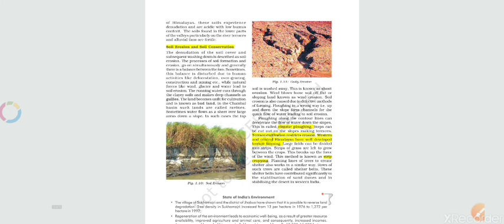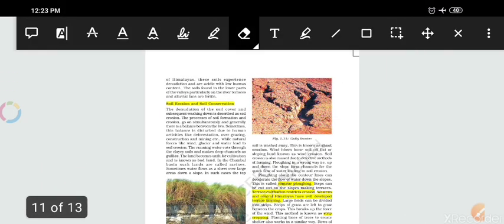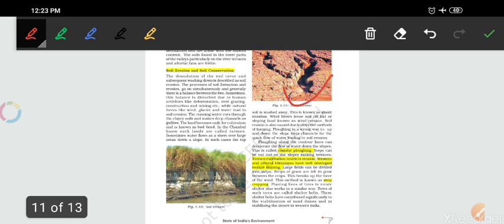So we have to conserve it, preserve it, and give some protection from erosion. These are gully erosion and sheet erosion. In this you can see some gully-like structures which are made due to erosion.